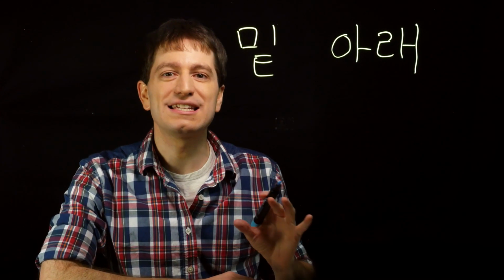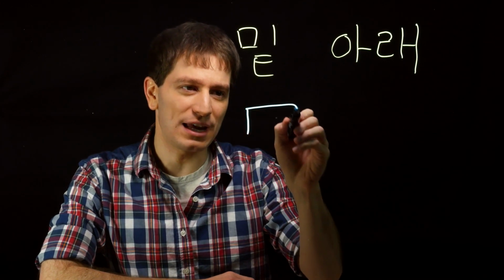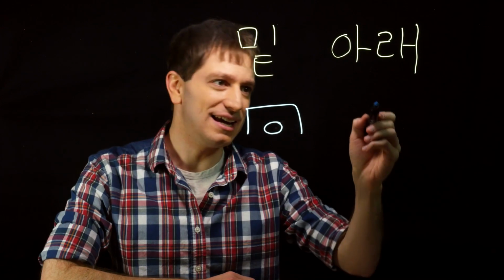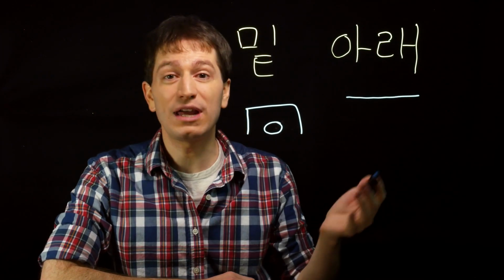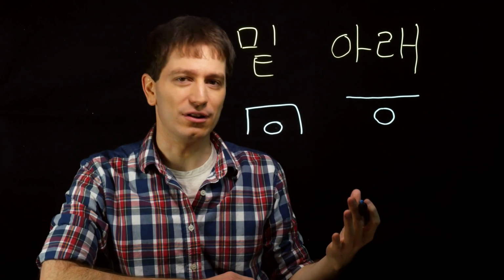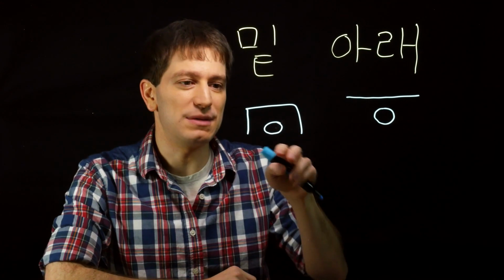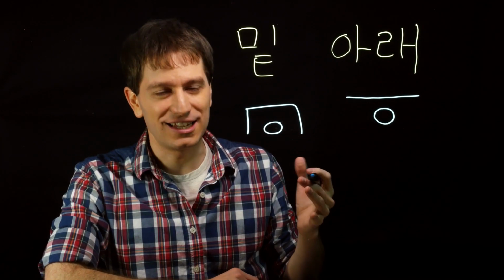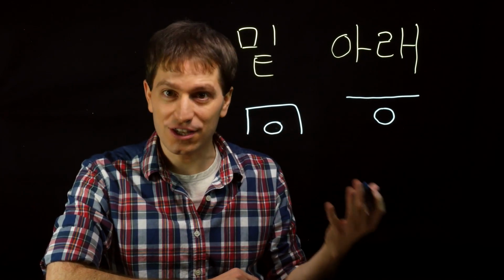밑 in Korean is defined as being located underneath a certain object, and 아래 is simply defined as being located below or lower than a certain level. So while both of these words mean to be below something, their definitions do vary slightly. So that affects how they're actually used.